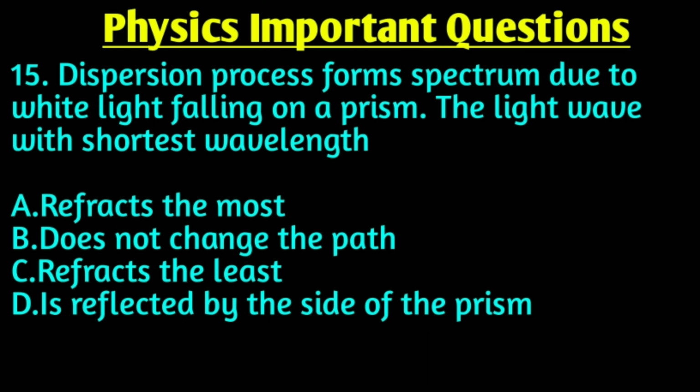Our last question for today is: dispersion process forms spectrum due to white light falling on a prism, the light wave with shortest wavelength? Right answer is option A, refracts the most. Dispersion process forms spectrum due to white light falling on a prism, the light wave with shortest wavelength refracts the most.